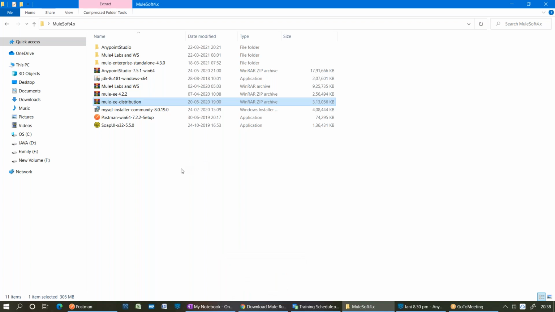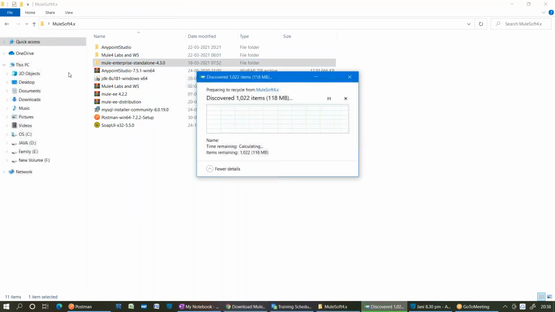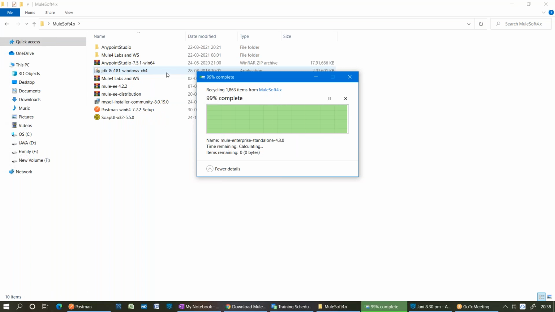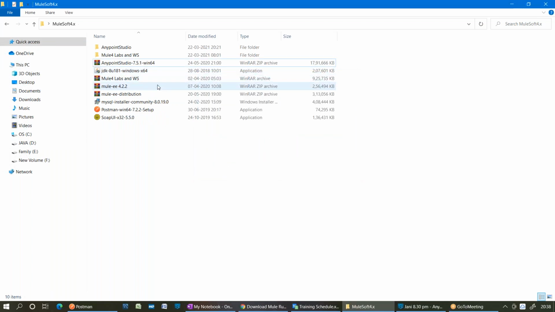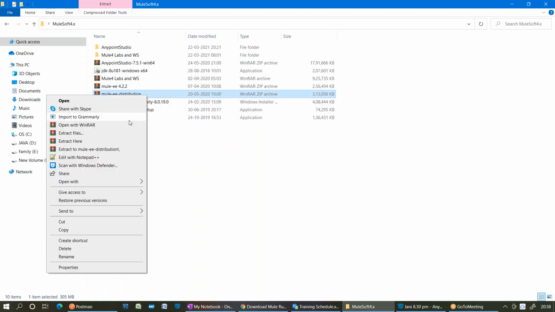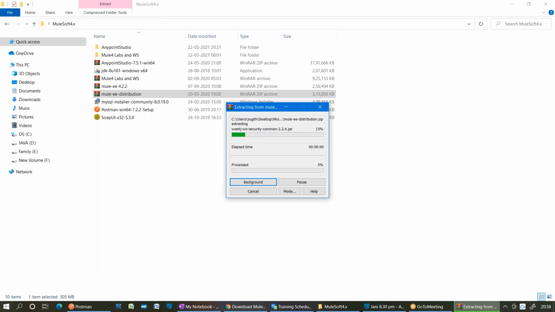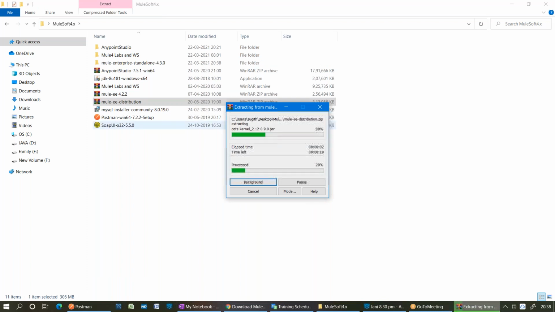Okay, next. Once you download this zip file, you need to extract it. Please use the WinRAR tool to extract any zip files in your Mule work. That is my suggestion. Right now I have a Mule EE distribution standalone, of course I edited my name so you don't get confused. You will have a Mule EE distribution standalone 4.3. Now extract that. Right click on that, Extract here. You can see the structure of the runtime.